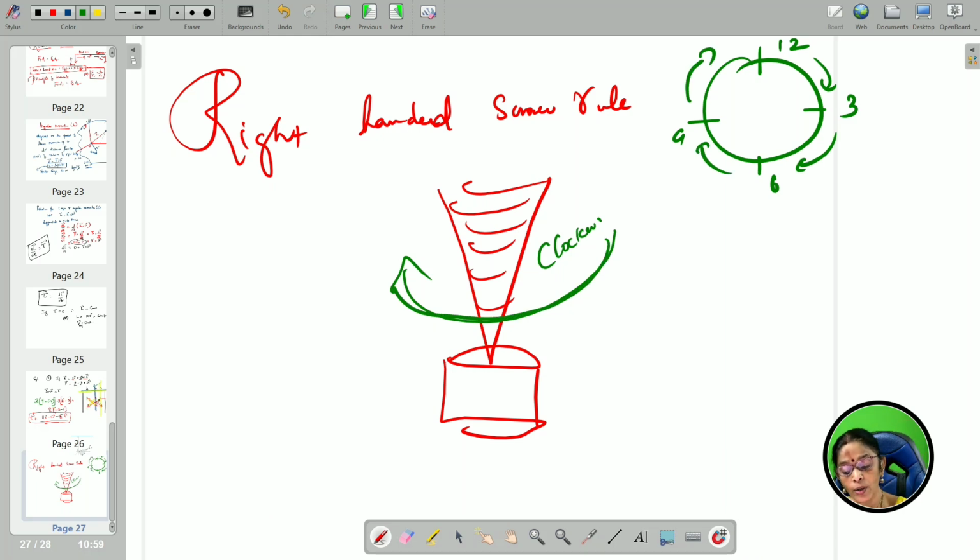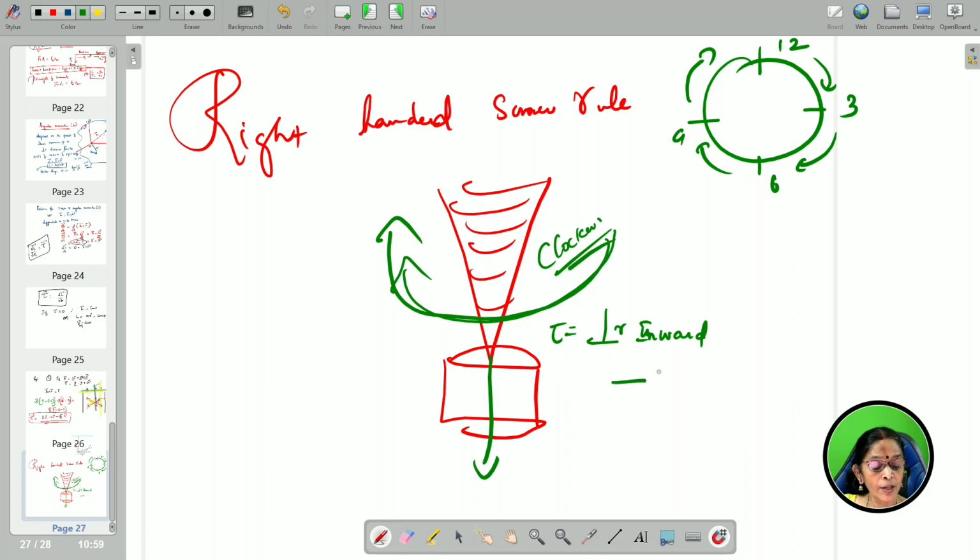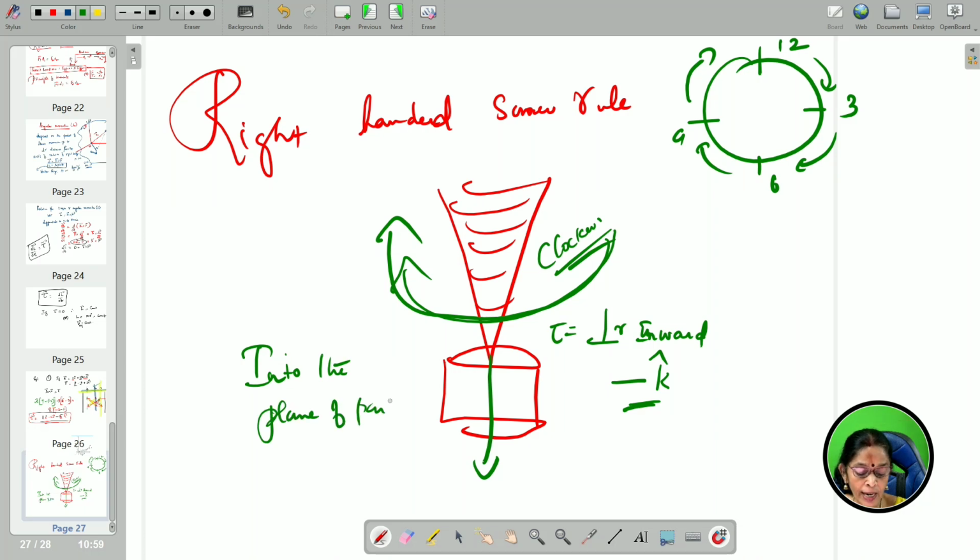clockwise. See here, is it clockwise? Yes. Clockwise, where does the screw go? It goes inwards, so perpendicular inwards. So torque is acting perpendicular inwards. So this is clockwise, which is taken as minus direction, negative you have to take. So minus k cap, into the plane of the paper, z axis. Into the plane of the paper you take it as the negative z axis. So you have to take this as negative z axis.